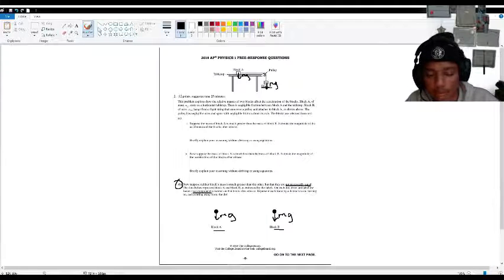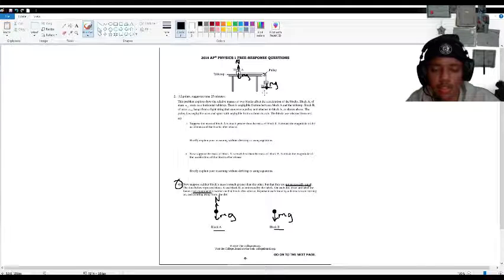And since block A is on a surface, and Newton's third law says that for every action there will be an opposite and equal reaction, the table will exert a normal force equal in magnitude to its mass times gravity, which is its weight, pushing down on the table, which is why the block stays where it stays. It does not go higher, it does not go lower.